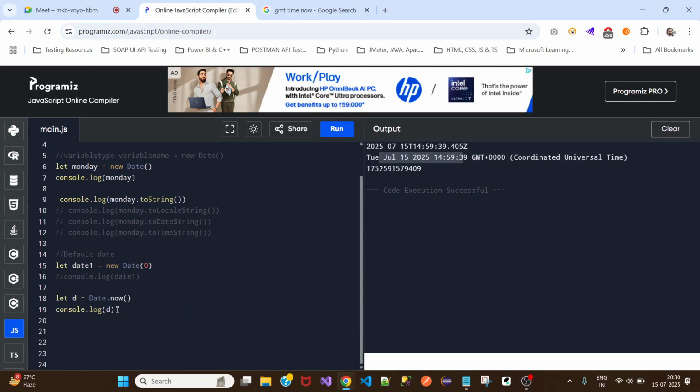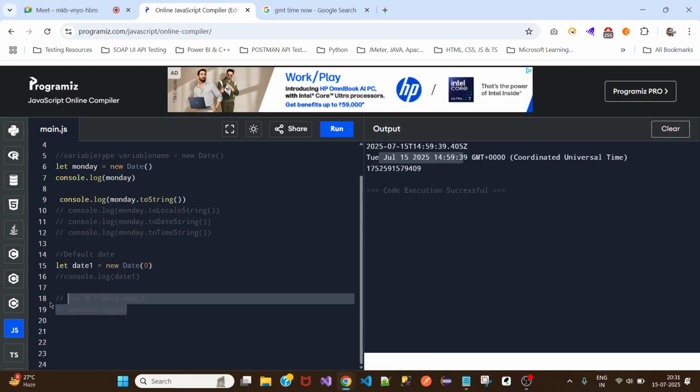But we will not be using this much. The only thing we will be using is these methods. I mean, how can we use these methods on a new date object? Like if we want toString, or toLocaleString, or toDateString, or if we want only the date, or only the time. That is what we will be mostly working on.